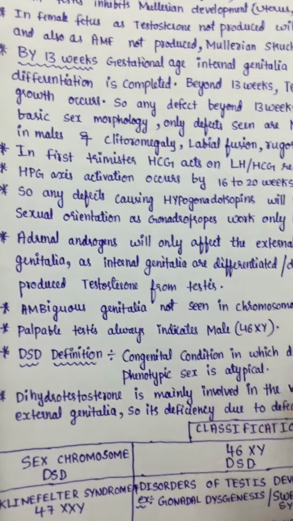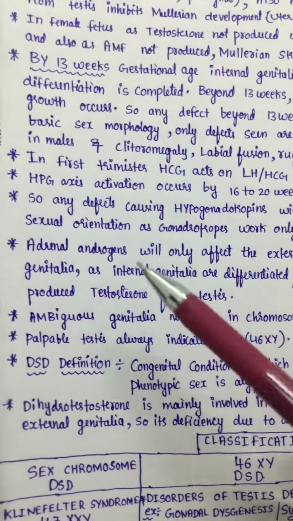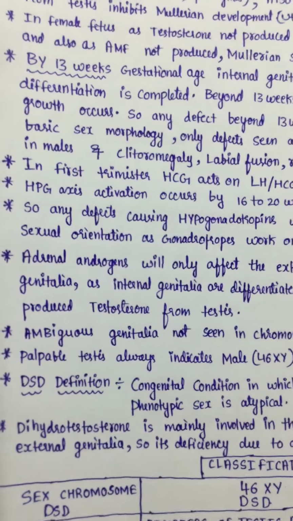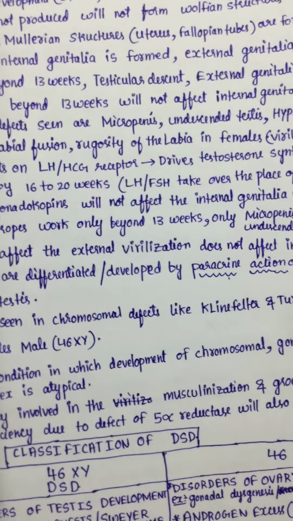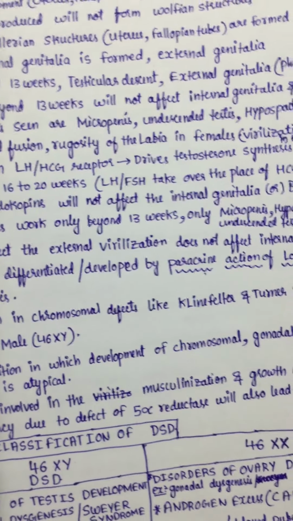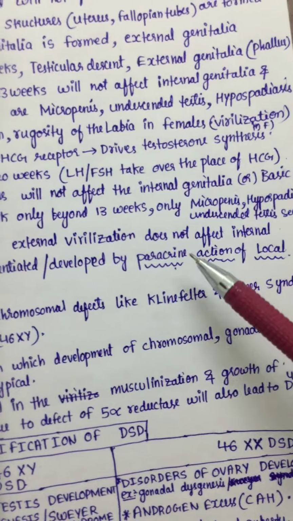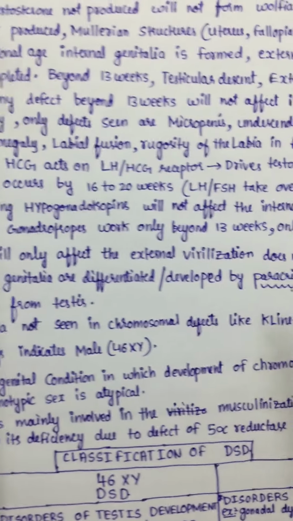Okay, and adrenal androgens, I already told you, adrenal androgens like dehydroepiandrosterone or testosterone produced from the adrenals will only affect the external virilization. Only the external appearance and external genitalia growth will be affected, but these do not affect the internal genitalia, as internal genitalia are differentiated and developed by the paracrine action of testosterone.